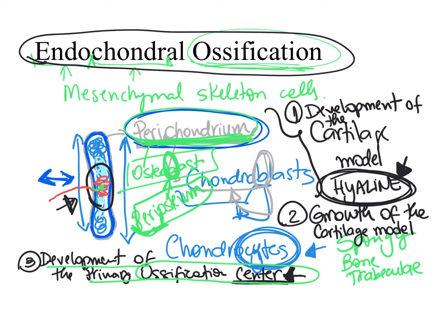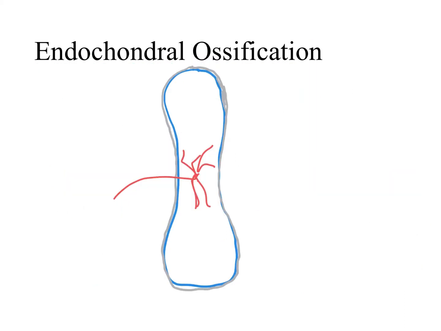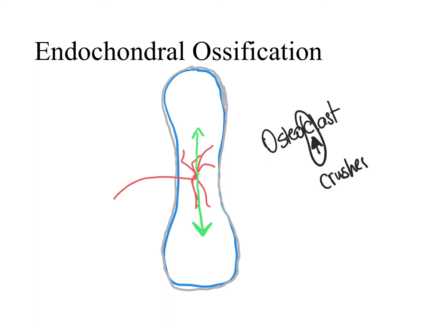And as time passes, this primary ossification that was exactly at the center starts spreading to the sides, to the edges of this cartilage model. Now, as the primary ossification center starts moving towards the edges of the cartilage model, another cell comes into play. And this other cell is the osteoclast. And as you learned from before, an osteoclast is a cell that crushes bone.